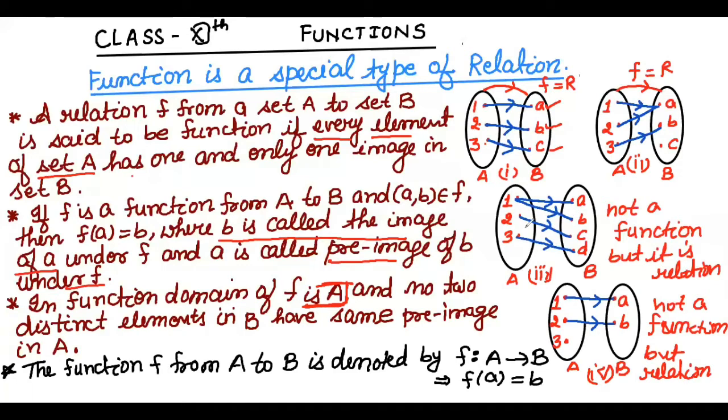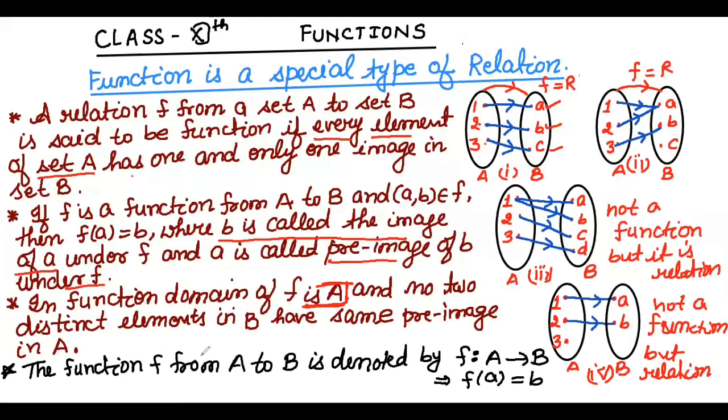So this is not a function. Always in a function, an element of A has one and only one image in set B. So the third diagram is not an example of a function.